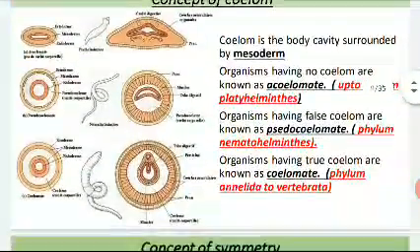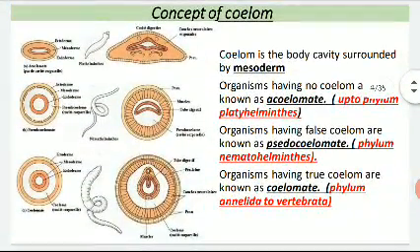First one, coelom. At first see the term body cavity. Body cavity is the space between our body wall and our gut. Now when this body cavity is surrounded by the mesoderm, then this body cavity is regarded as the coelom, and in the next slide we will discuss the term mesoderm.